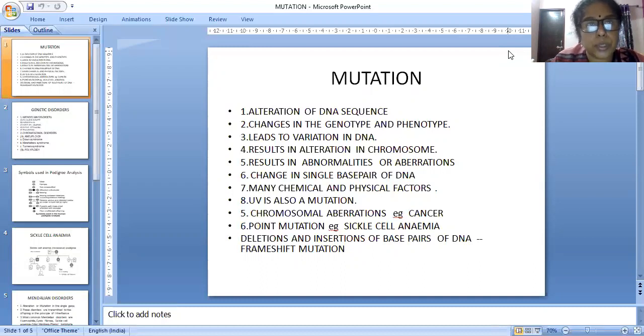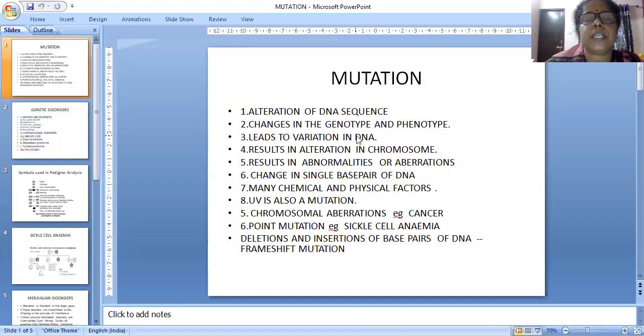Mutation in another topic, another session we had already discussed. That time I didn't show this slide to you. So now see, a mutation is an alteration of DNA sequence. Alteration means change of DNA sequence. It changes the genotype and phenotype. When the DNA sequence changes, the genotype, that is the genetic combination of the organism, changes, and the external appearance, the phenotype, also changes.